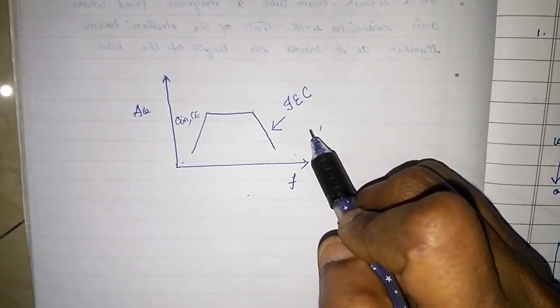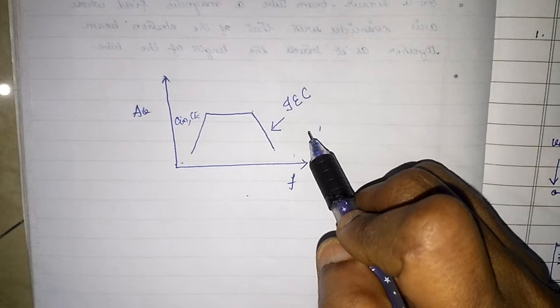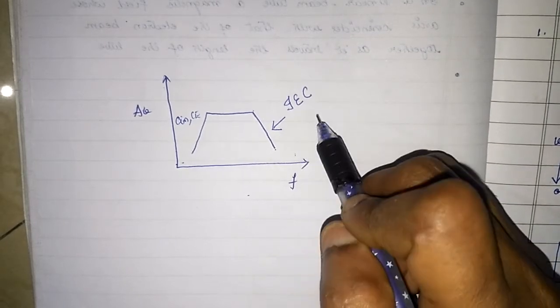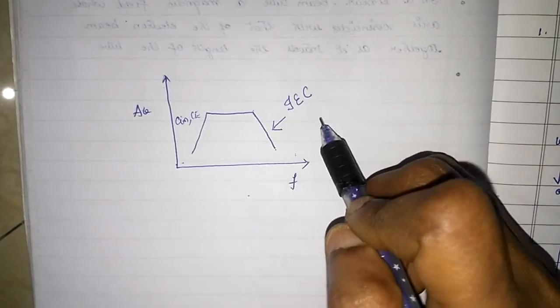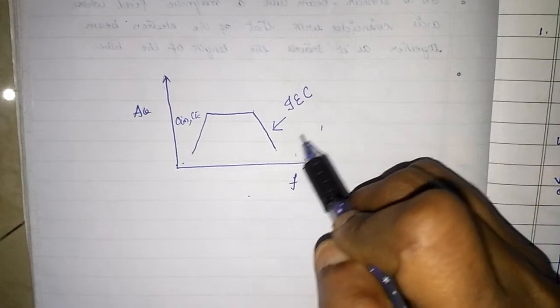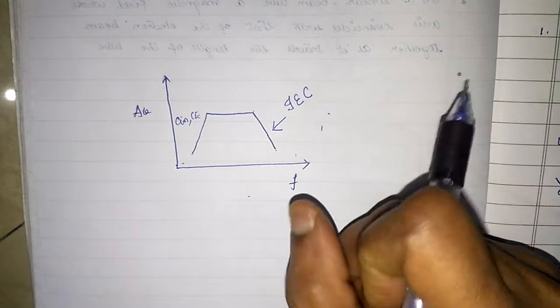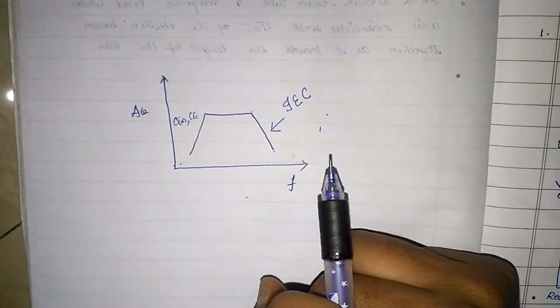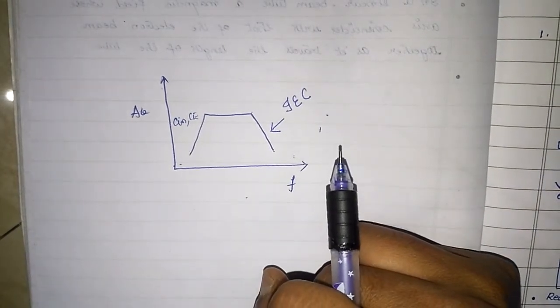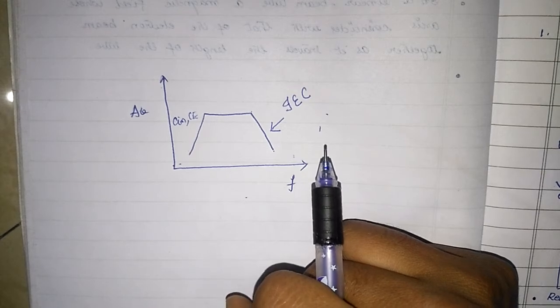You know, capacitances, as frequency increases, their opposition decreases. At low frequencies, their opposition is large, so output voltage will also be large. But as frequency increases, these inter-electrode capacitances tend to offer a low impedance. When the impedance falls, definitely the output voltage will also fall.